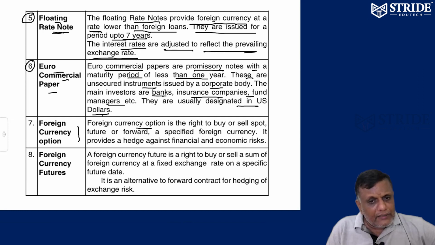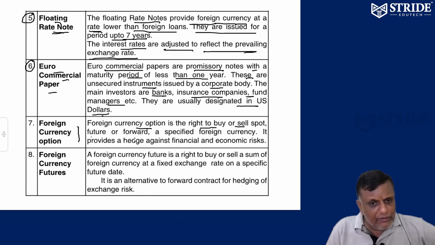Now, foreign currency option. A foreign currency option is a right to buy and a right to sell. What is an option? A right to buy, or a right to sell. Call option, put option. Call option means right to buy. Put option means right to sell. Similarly, in a foreign currency option also, I have a right to buy and a right to sell.